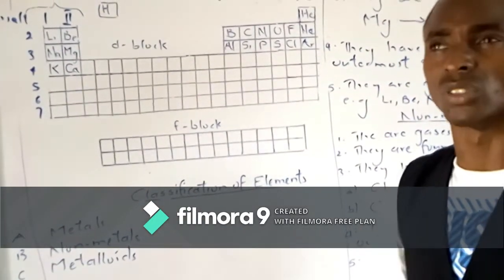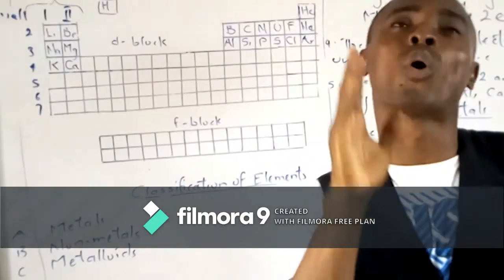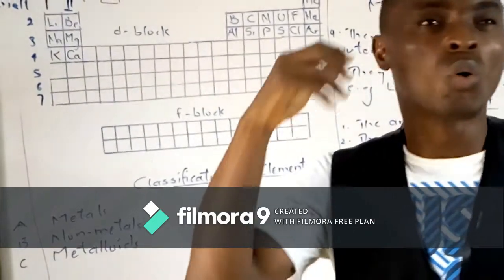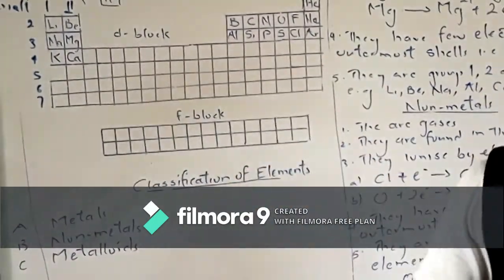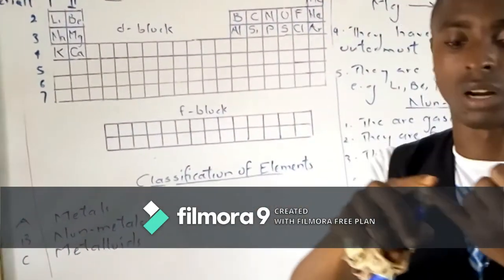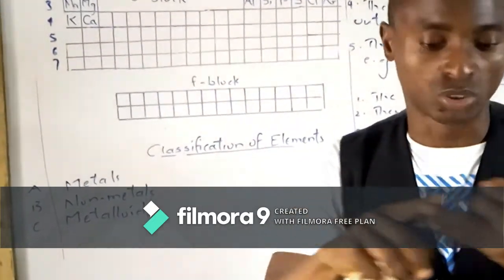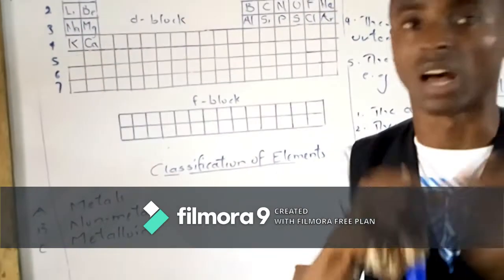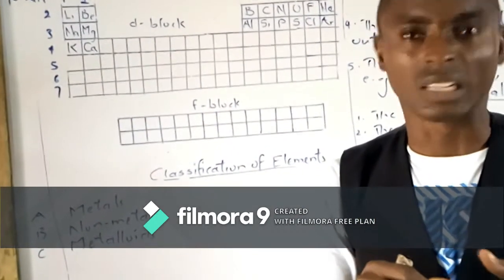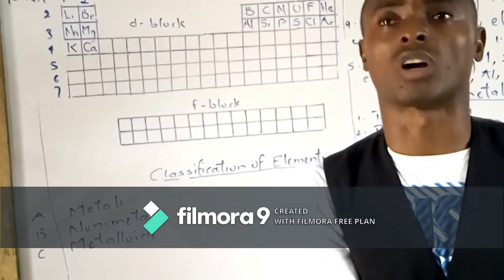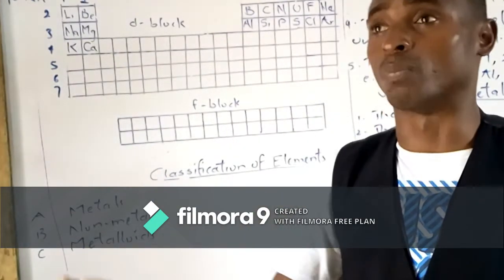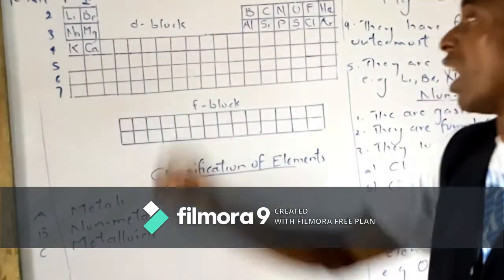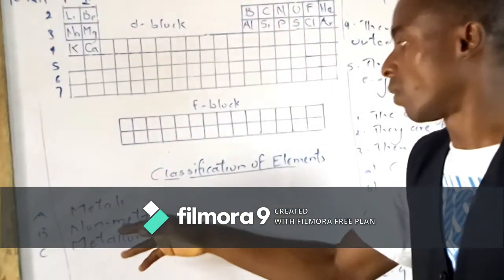And how do we know this metal? Now, I'm not going to elaborate on what you know as metal. The metals you see are solid metals, because you must have been told that metals have lustrous characteristics. They are sonorous, they make sound, they are magnetic, they corrode, they are malleable, they are ductile, they have tensile strength. These are not what we are talking about now. Later we'll talk about metals properly. But we're talking about classifying elements, not the solid you see now. The elements into metals, non-metals, and metalloids.